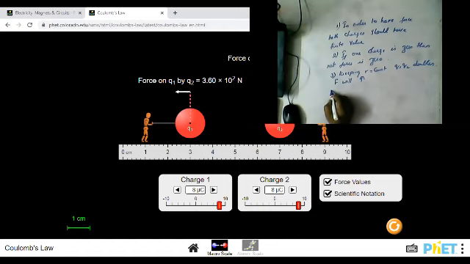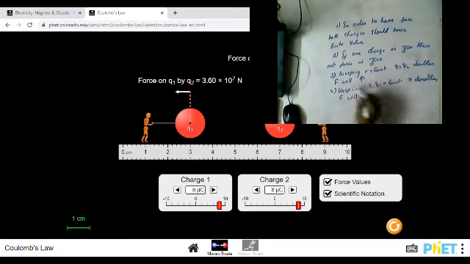And fourth one, keeping Q1, Q2 constant, R doubles, then F will decrease. We have to discuss all of this with respect to problems, but I am explaining it practically. Okay.